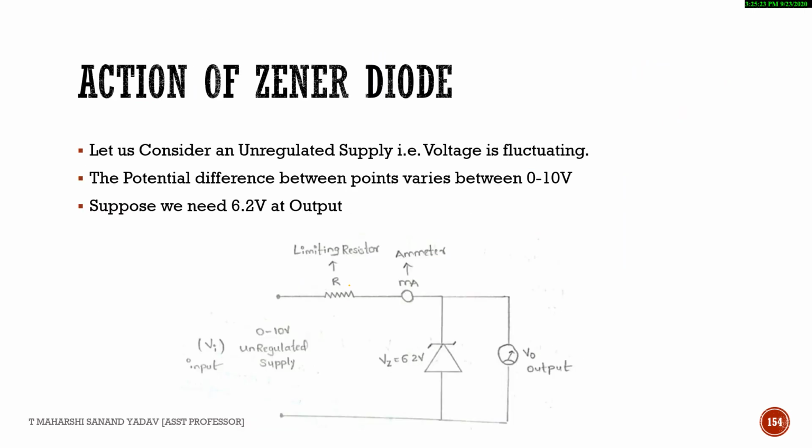See here, this is the action of Zener diode. I have considered some random example. Now let us analyze the working of Zener diode. Here this R stands for limiting resistor. This R is called a limiting resistor, so R is nothing but a current limiting resistor, or else you can consider this one as a series resistor also.